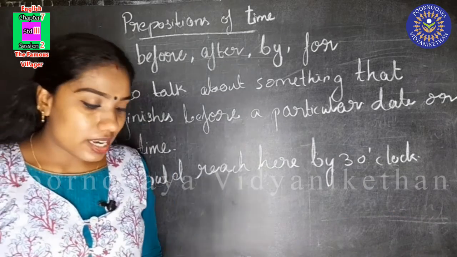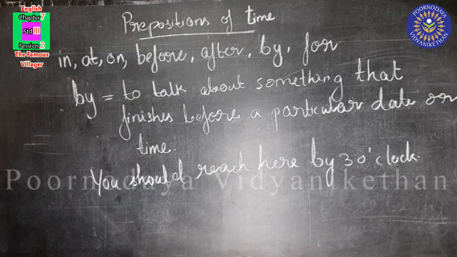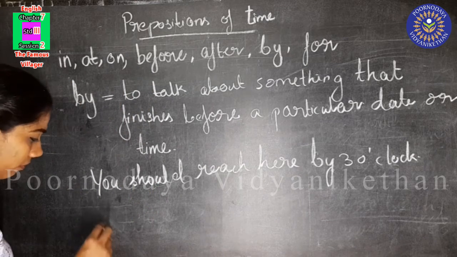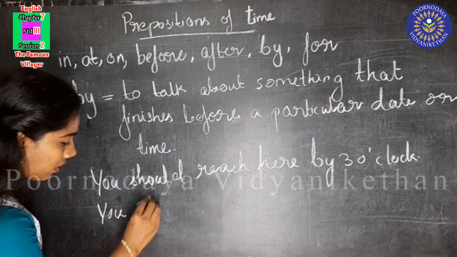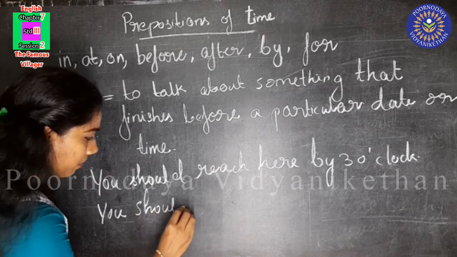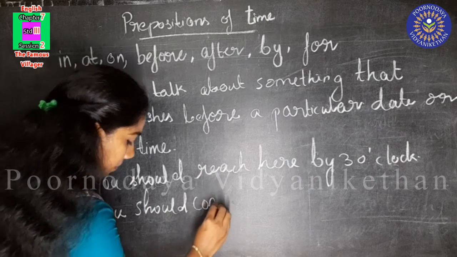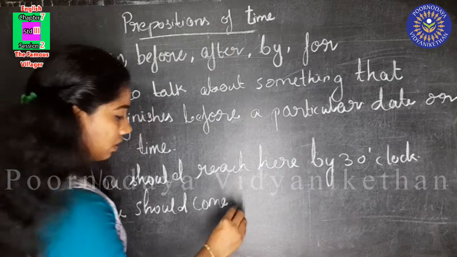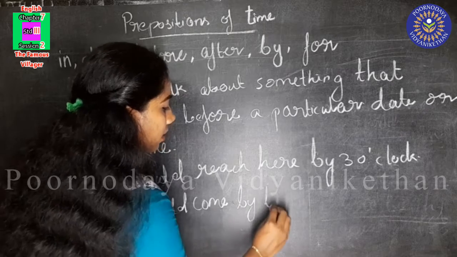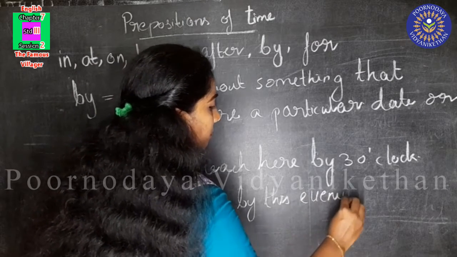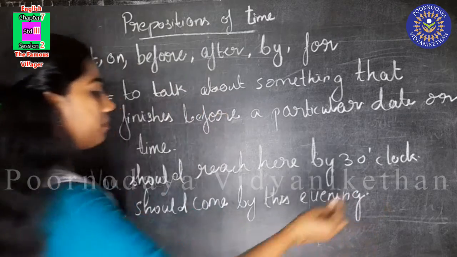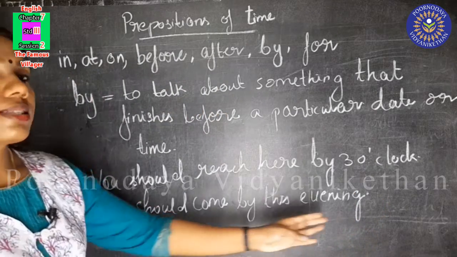Did you understand? I'll show you one more example. You should come by this evening.